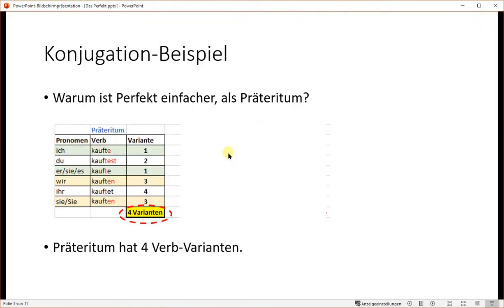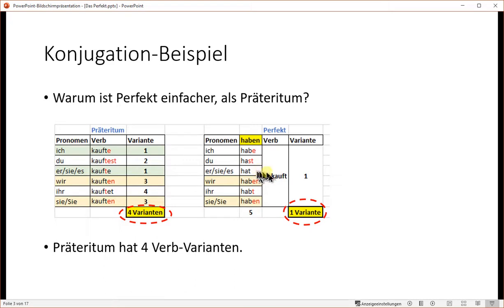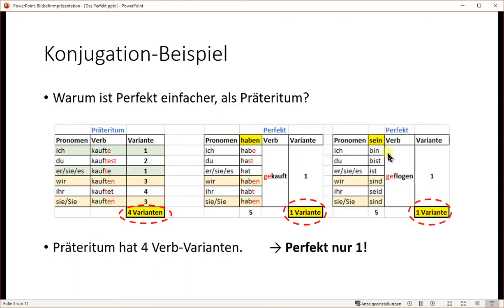Conjugation example: why is the Perfekt easier than Präteritum? In this list here, we see the conjugation of the verb kaufen in Präteritum. Ich kaufte, du kauftest, sie/es kaufte, wir kauften, ihr kauftet, sie kauften. As you can see, there are 4 variations of the verb kaufen in Präteritum. Looking at it in the Perfekt, the Partizip zwei is only one version, gekauft, independent of which Pronomen we use. If you go for haben or if you go for sein, still there's only one version of the Partizip zwei.